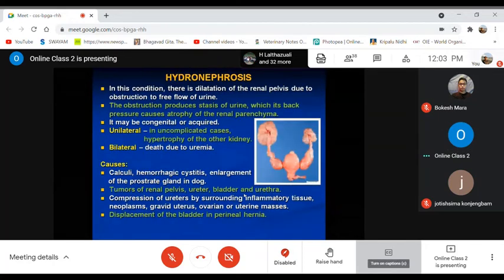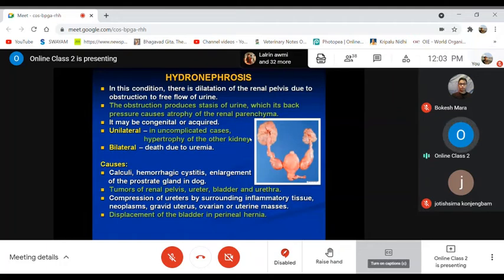Before starting nephritis, another terminology, hydronephrosis, following the nephrosis we have already discussed. Hydro means watery, water content.